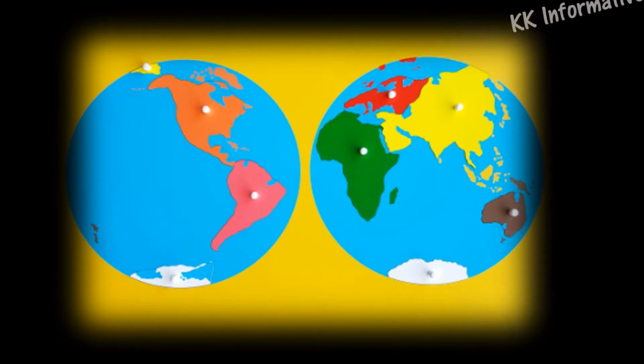This is called map. What is this? Map. Yes, globe also represents our earth and map also represents our earth, right?